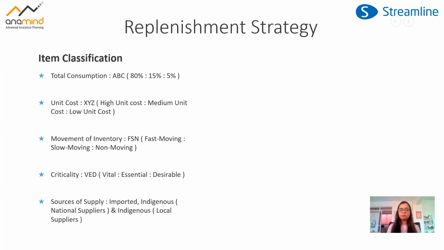The fourth factor is the VED analysis, where we focus on the items which are vital, then the items which are essential, and then the third one is desirable. Definitely the most emphasis we give in this classification is to the items which are very vital, without which it will not do. For example, if we are manufacturing a product and a particular screw or a particular nail is really important to complete the product, that becomes the vital item rather than a desirable one, because without this the item is not complete.